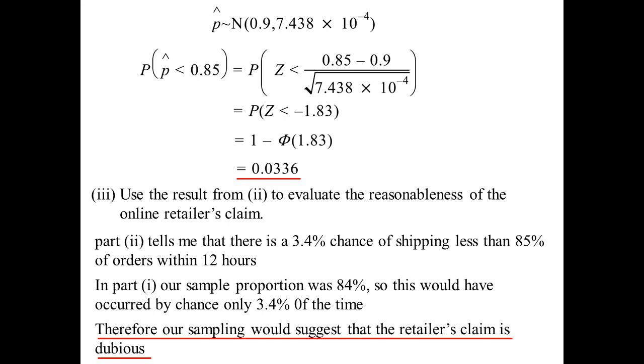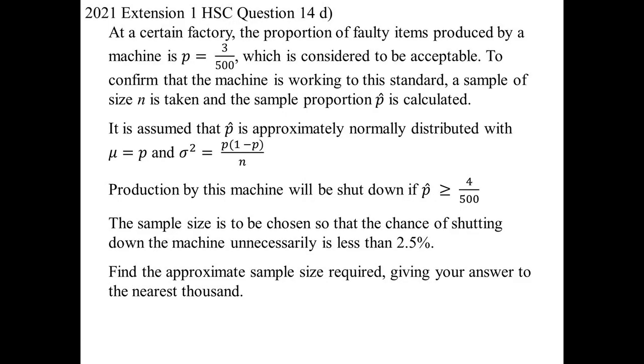So that example again is a little bit more involved. Let's look at the HSC one from last year. So we've got a factory, faulty items produced by a machine. The population proportion is 3 over 500. That's considered to be acceptable. So they want to see if their machine's working to standard.